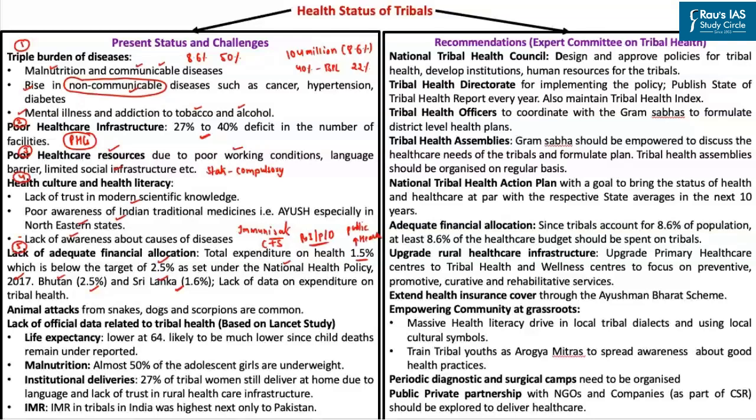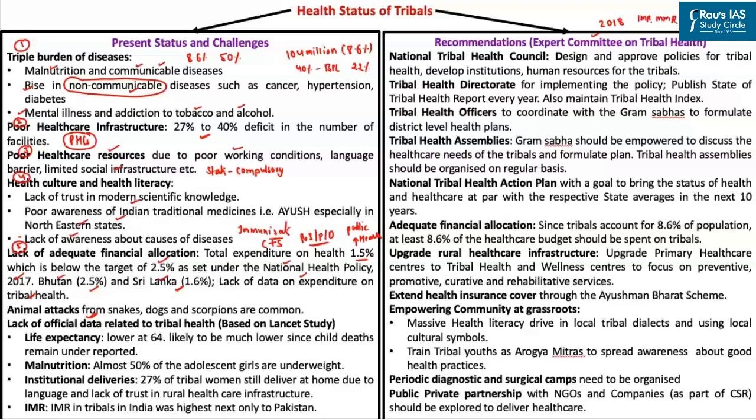But with respect to how much money we are actually spending on tribal health, we do not have adequate data on this. Similarly, the Expert Committee on Tribal Health, which submitted its recommendations in the year 2018, also highlighted that we have not given adequate focus to collecting data related to tribal health. So this committee highlighted that we do not have data related to tribal health such as life expectancy, infant mortality rate, maternal mortality rate, and so on.